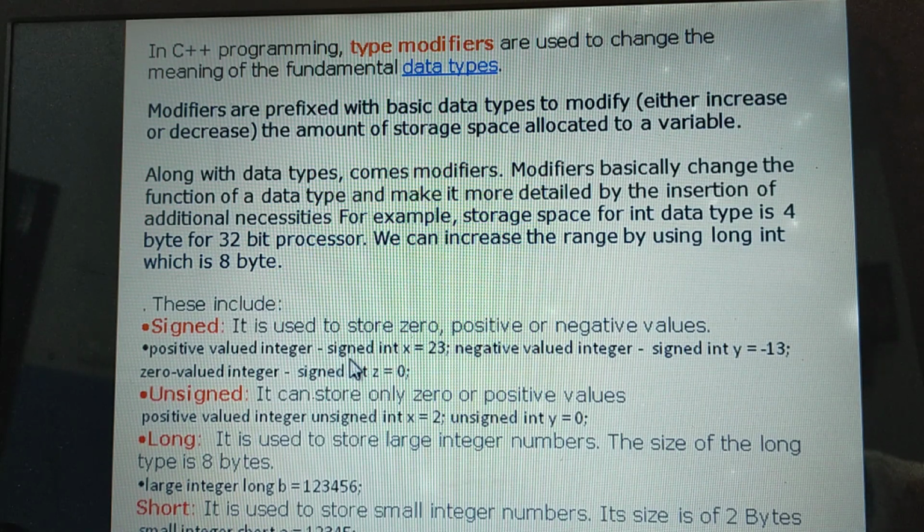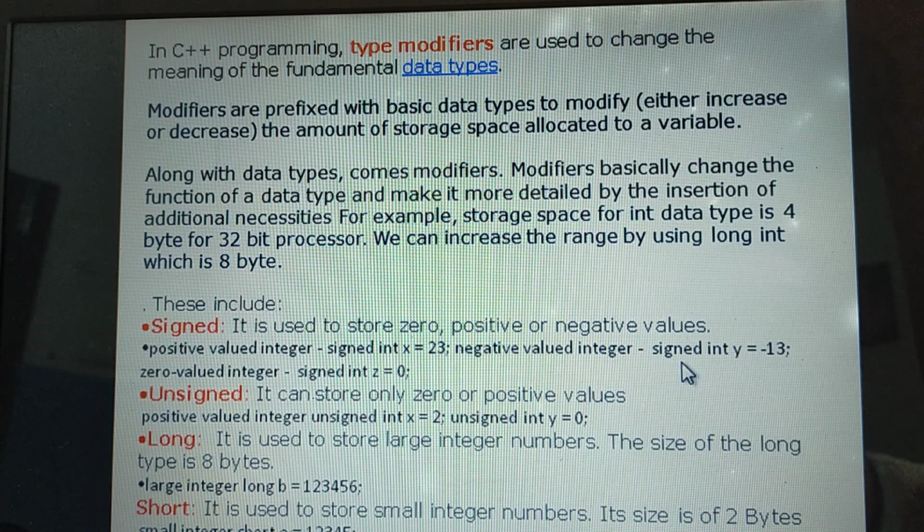Then how to declare the data type? int along with the modifier signed. Here, first give the modifier, the keyword signed, next the data type. Okay, then give the variable x is equal to 23. This is signed int, variable is x, assigned value is 23. In such a way we can declare the data type along with the signed modifier. It can be used to store a positive or negative or zero number.